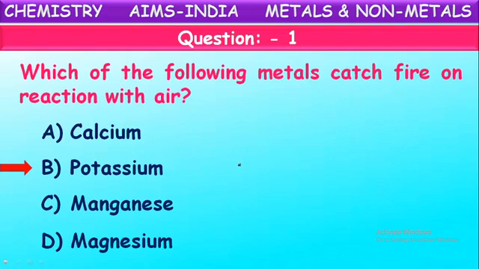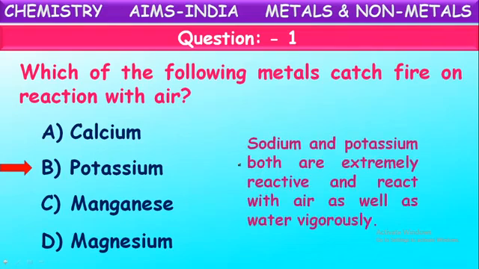Potassium reacts with atmospheric air immediately. If you take a small piece of potassium and keep it in your hand, it immediately starts burning, because sodium and potassium are extremely reactive and react with air as well as water vigorously. They react with air and water very immediately.